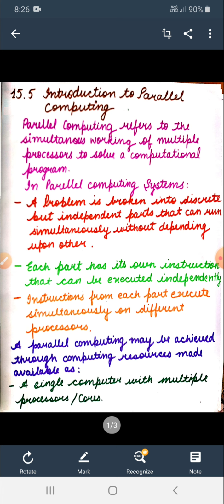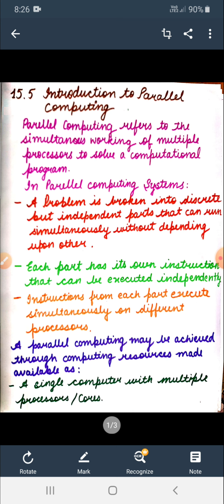When a computer was invented, it was designed with one processor which was able to do one job at a time. If you want to execute multiple jobs, then serial fashion is used, one by one.